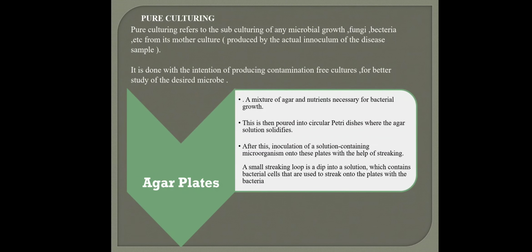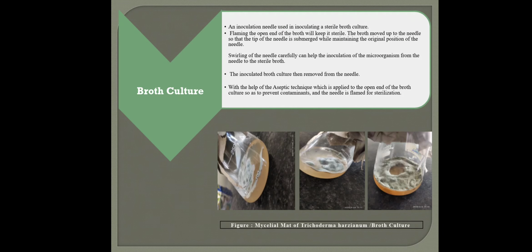Now there are different techniques of pure culturing. We can use agar plates. In case of agar plates, we use semi-solid media. That's the difference. On the agar plates, we can use different inoculation techniques, like streaking, spread plate, or cork borer techniques. Then there is broth culture. In broth culture, we use the media which is liquid in consistency. We take the inoculum from the mother culture and drop it in the broth, and finally we get to see the growth after a few weeks.